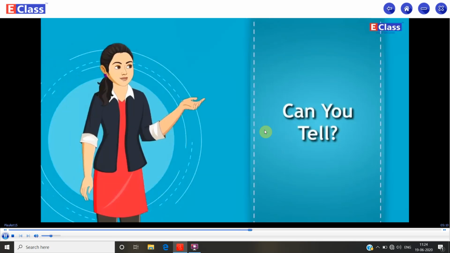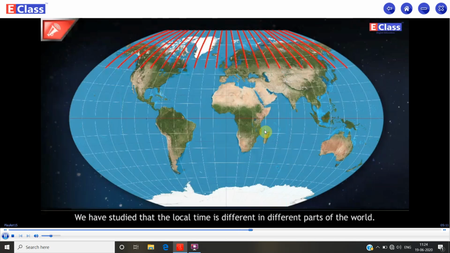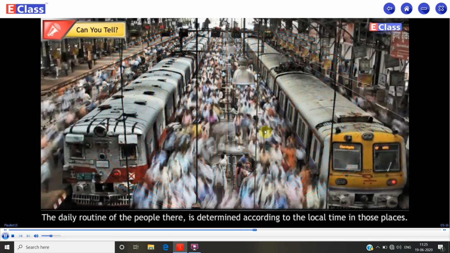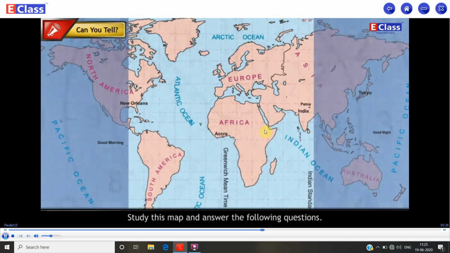Can you tell? We have studied that the local time is different in different parts of the world. The daily routine of the people there is determined according to the local time in those places. Figure shows the local times of different longitudes. Study this map and answer the following questions. Use the relation between degrees and time for this.